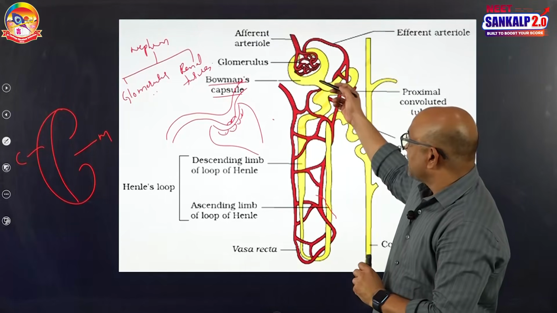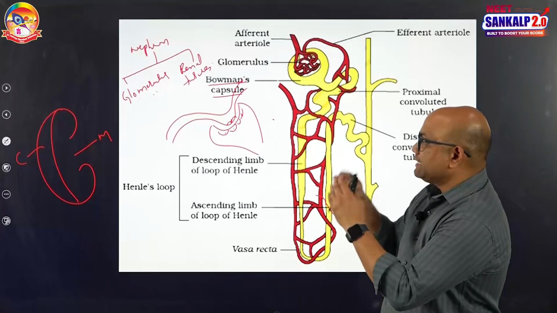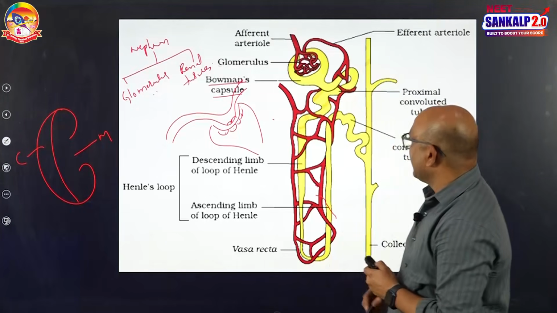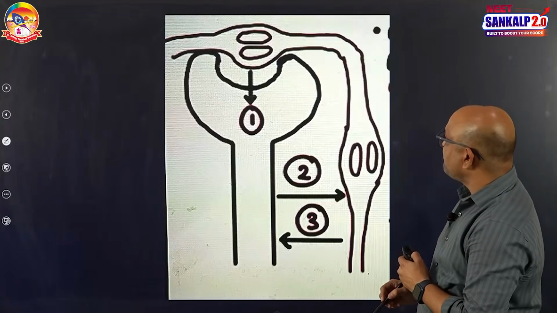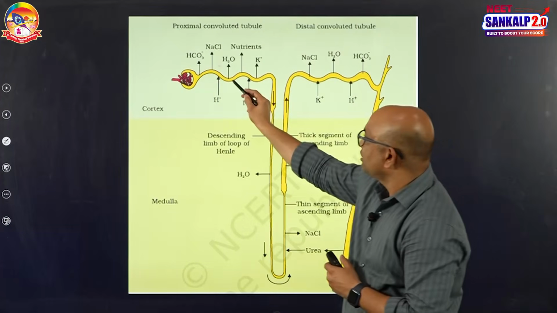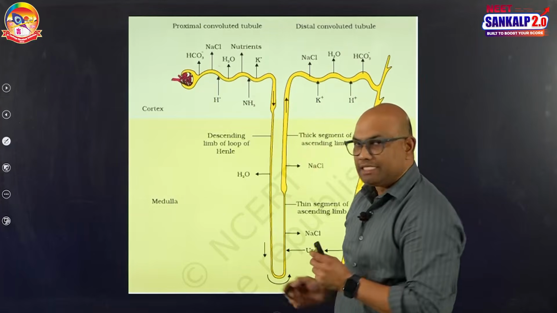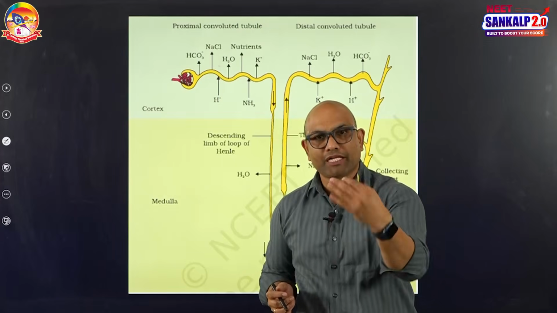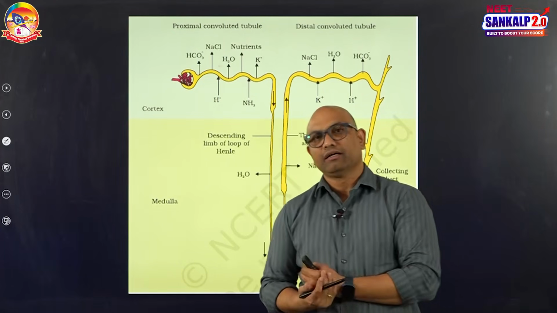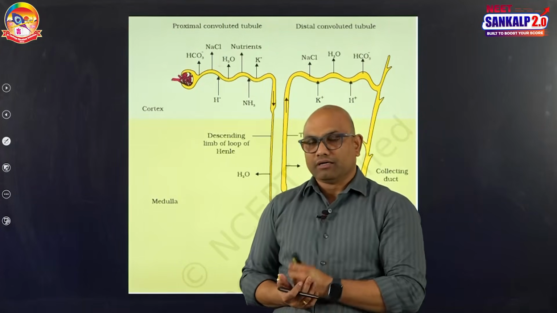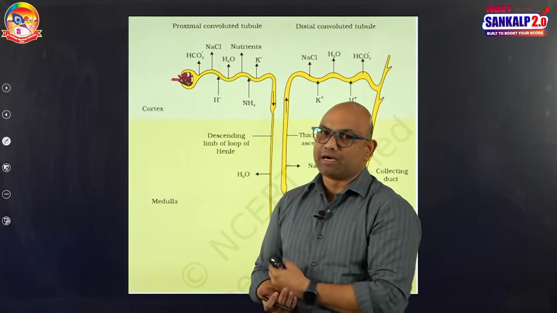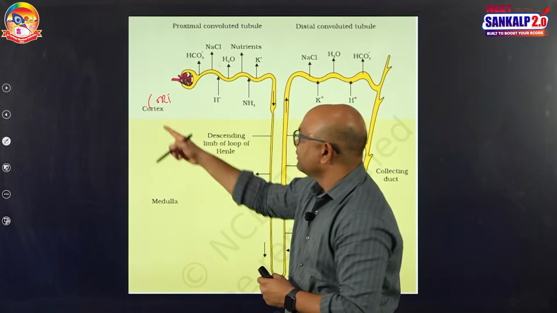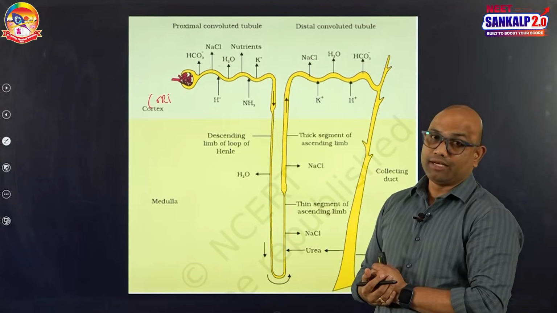Next, the Bowman's capsule is an extension of the PCT, the proximal convoluted tubule. It opens into the next part called the PCT, proximal convoluted tubule. So, this is the PCT. PCT is highly coiled. PCT is lined by simple cuboidal epithelium with brush border. Because of that, the absorption rate is more in PCT compared to the other parts of the nephron, and it is also located in the cortex region of the kidney. It is highly coiled in nature.